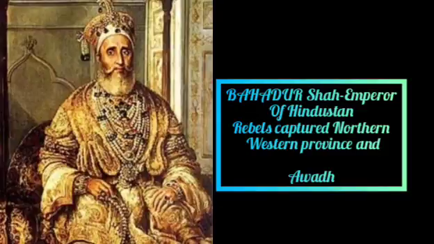After much hesitation, Bahadur Shah accepted the offer and was proclaimed as the Emperor of Hindustan. Soon the rebels captured the northwestern provinces and Awadh, that is Ayodhya. The news of the fall of Delhi reached the Ganges Valley.